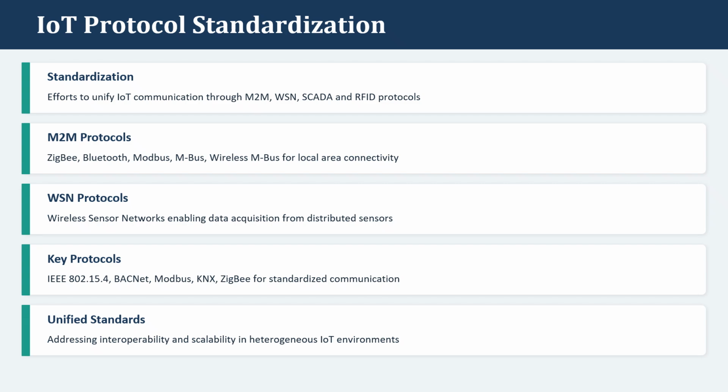IoT protocol standardization. In this, we are going to see about the types of IoT protocols. These IoT protocols are used for communication between so many devices. That is M2M protocol, Zigbee, Bluetooth, Modbus, MBus, etc. Then wireless sensor networks protocol, called WSN protocols, which enables data acquisition from distributed sensors. Some of the key protocols are Modbus, IEEE 802.15.4, Zigbee. These are for standardized communication. These are IoT protocol standardization.